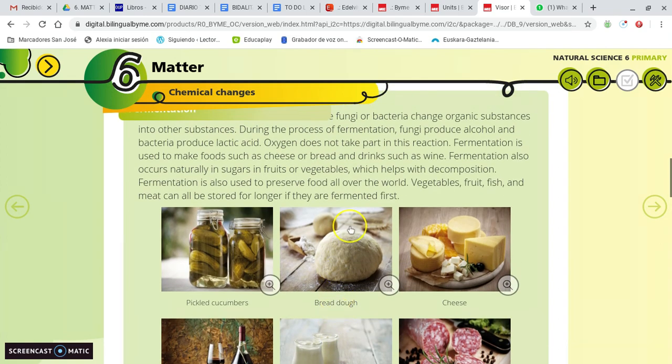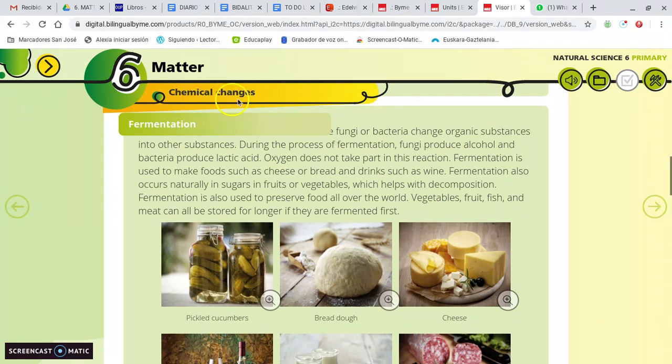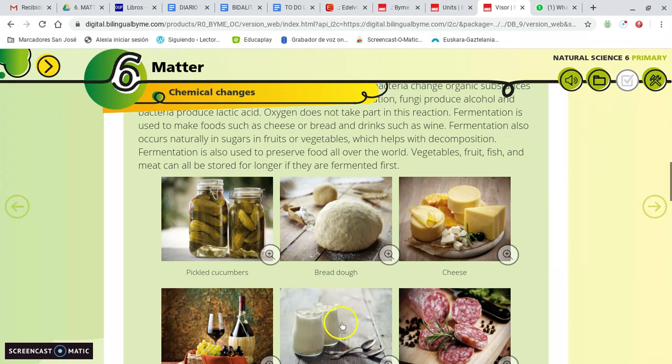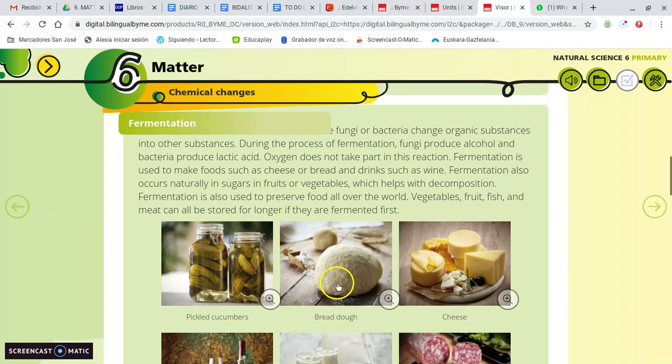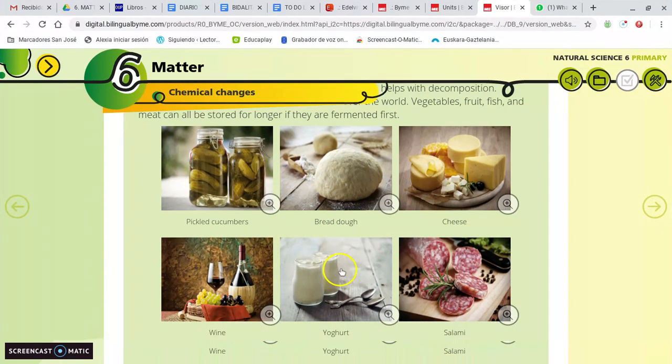Yes, that is because, as we said that fungi produce alcohol, bacteria produce a substance that is called lactic acid. Lactic acid is produced in the chemical process between milk and some bacteria. So we mix the milk with some bacteria, there is a chemical reaction that produces a new substance that is the yogurt.